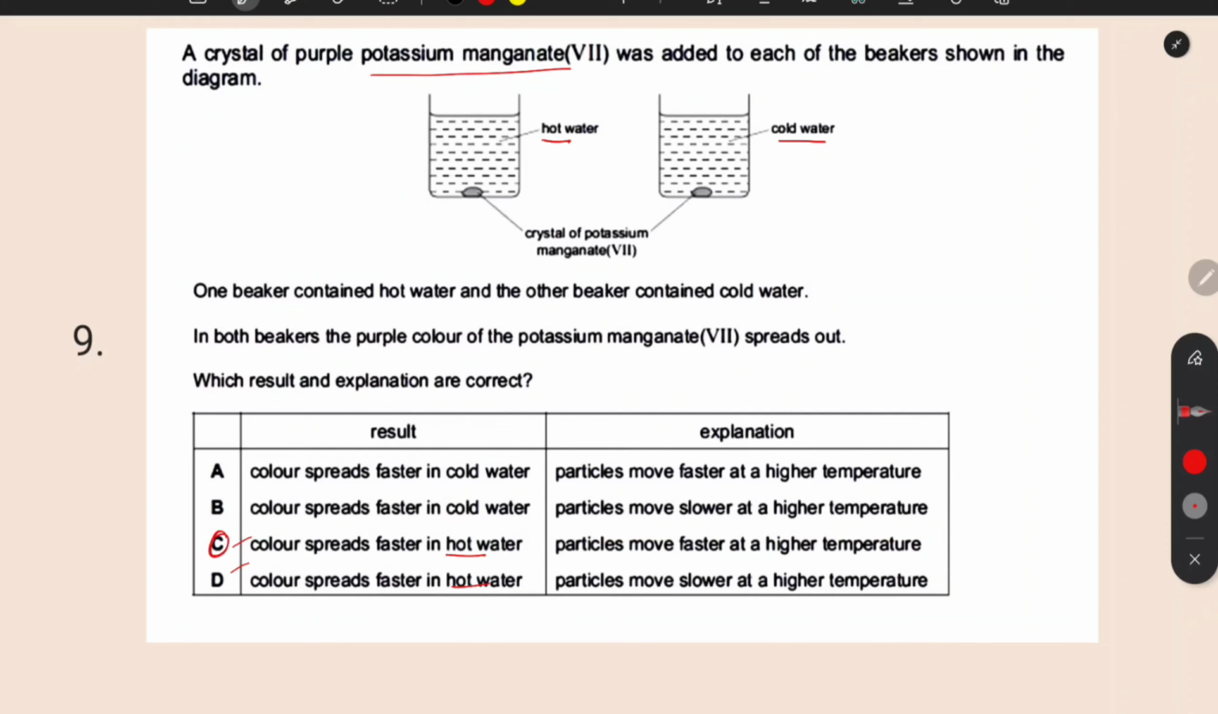So these are a few commonly asked questions from our past papers. You can also solve more questions for better clarification.